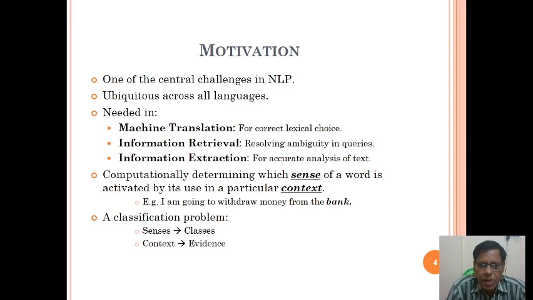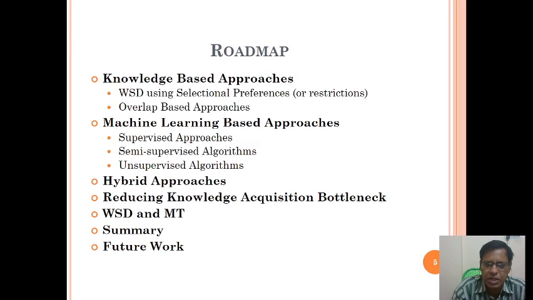So, computationally determining which sense of a word is activated by its use in a particular context. When we give a sentence with a word, for that context, what is it related to, giving a specific meaning. For example, I am going to withdraw money from the bank. If you consider that statement, it is a classification problem: senses are the classes, and context is the evidence.